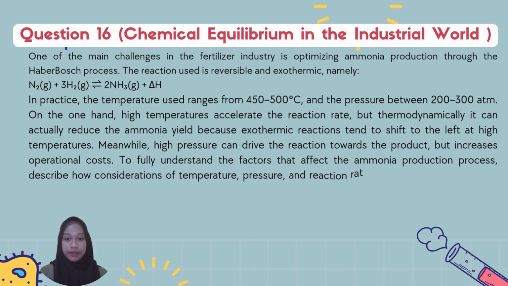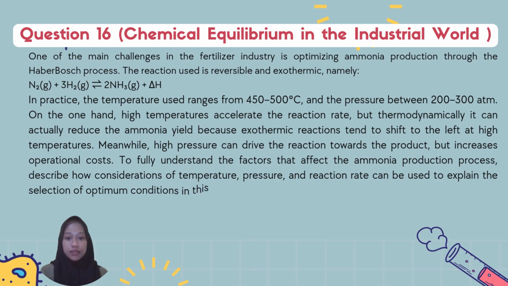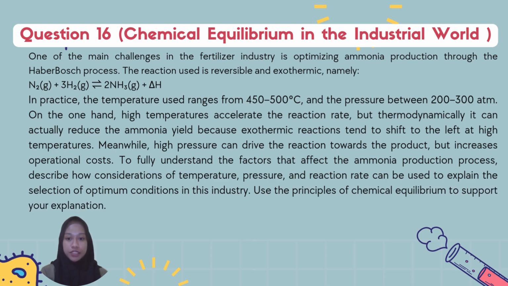On the one hand, high temperature accelerates the reaction rate, but thermodynamically it can actually reduce the ammonia yield because the exothermic reaction shifts to the left at high temperatures. Meanwhile, high pressure can drive the reaction toward the product, but increases operational costs.